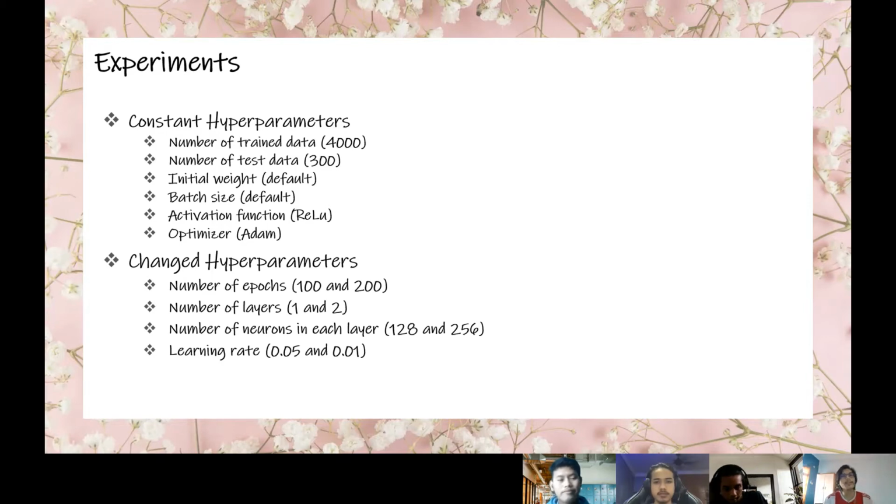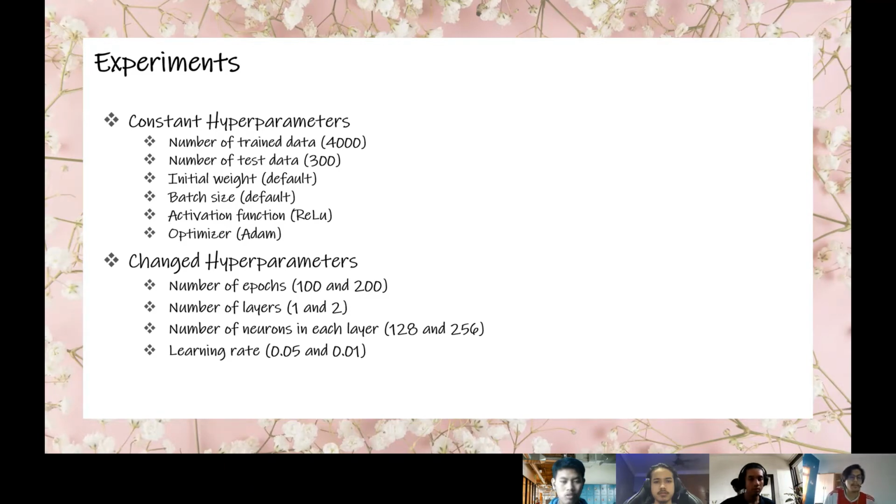Okay, firstly, constant hyperparameters. We keep our train data constant at 4,000. We also keep the test data at 300. The initial weight and batch size, we keep at default. And activation function, we always use ReLU because ReLU can give the best accuracy compared to other activation functions. Okay, and optimizer, we use Adam.